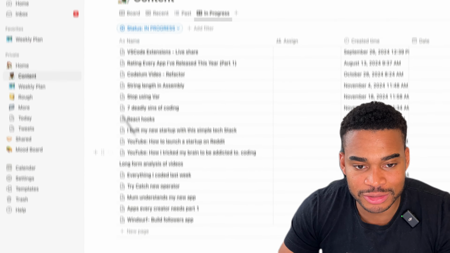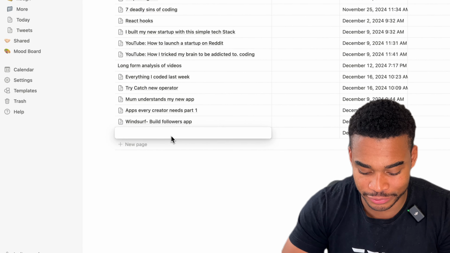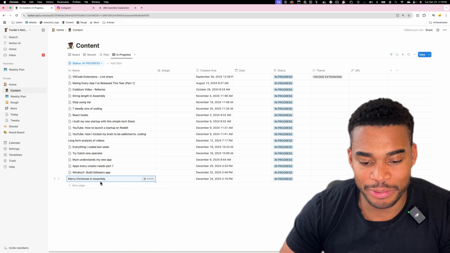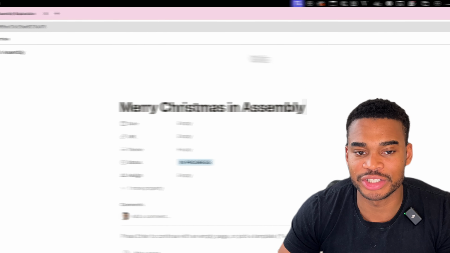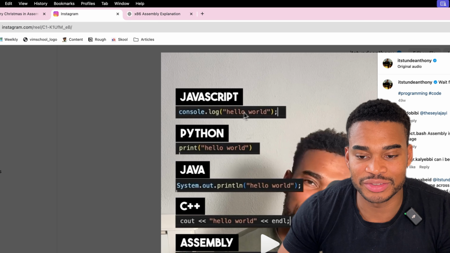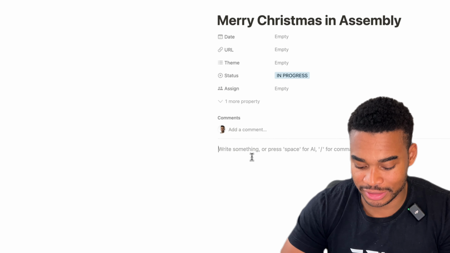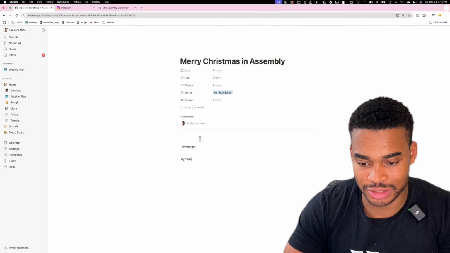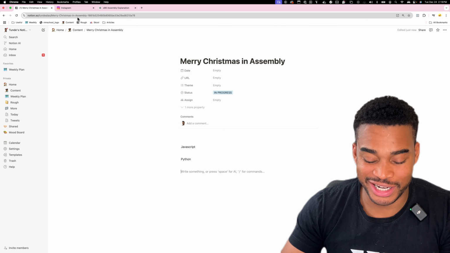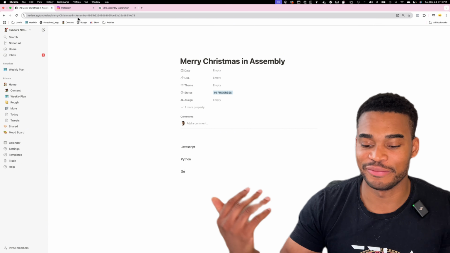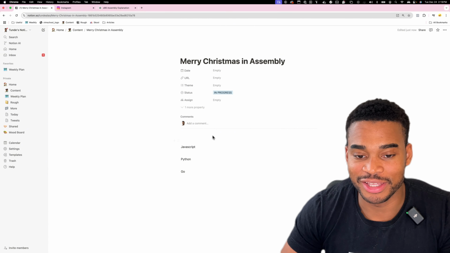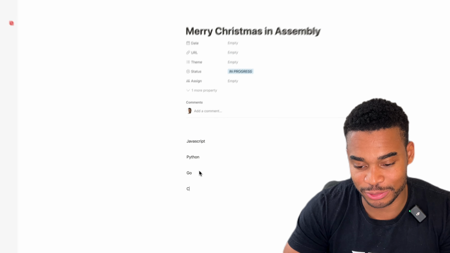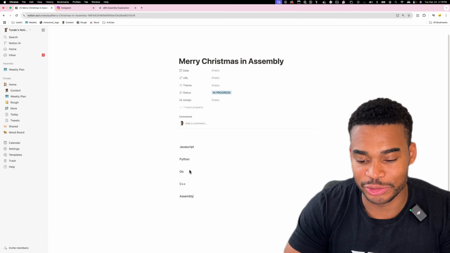And my plan really, so this is my content page. Let me just create a new plan for this. It's Merry Christmas in assembly. Yeah, my plan is pretty straightforward. I just want to basically redo the same thing, but instead of saying hello world, I just want to say Merry Christmas. And I think I'm going to do that for JavaScript, Python, obviously. I don't really want to do Java anymore. I have no reason. Sometimes I just feel certain things about the video and I just follow my gut instinct without having to question myself. So there's Go, and then C++ is okay, and then we're going to do it in assembly.